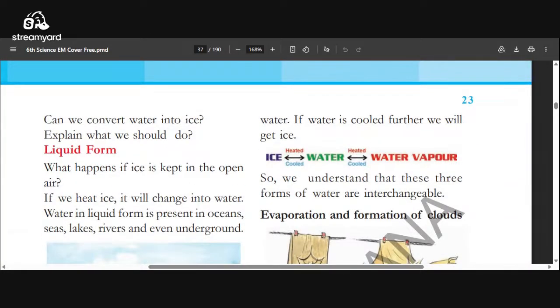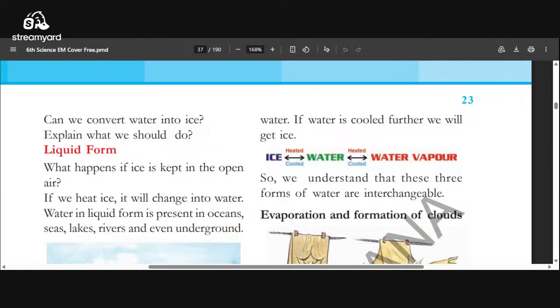Can we convert water into ice? Explain what we should do. Just simple. We will take some amount of water in a container and keep it in a cold place so that water changes as ice. That's it.